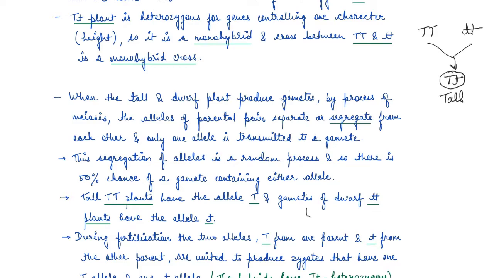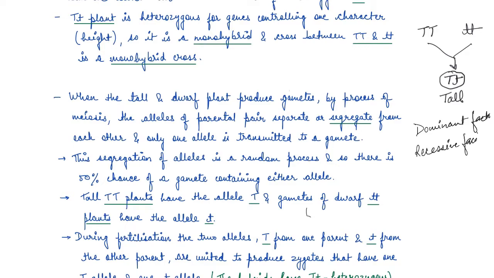So that means there is one factor which dominates the other, and that factor is known as the dominant factor. And the other one is known as the recessive factor, right?